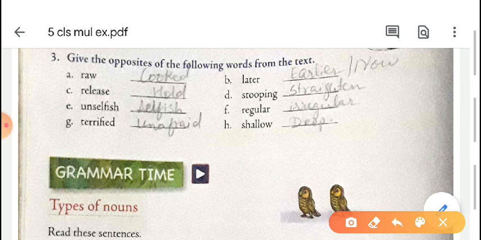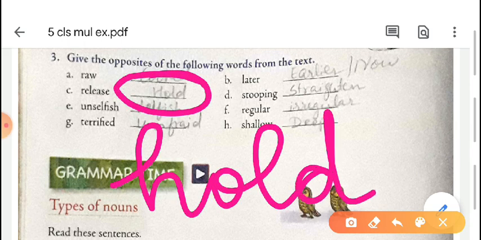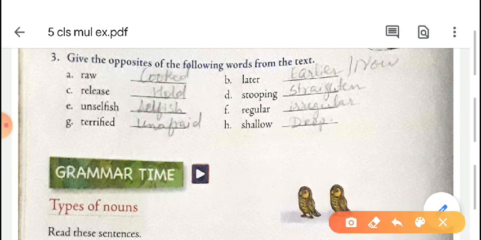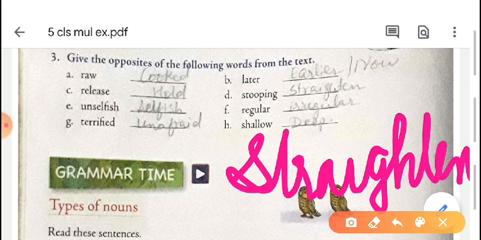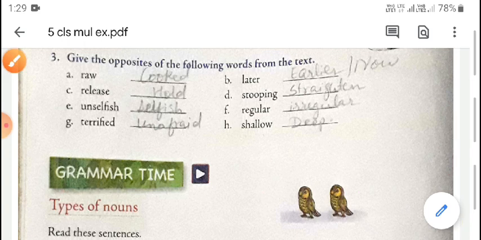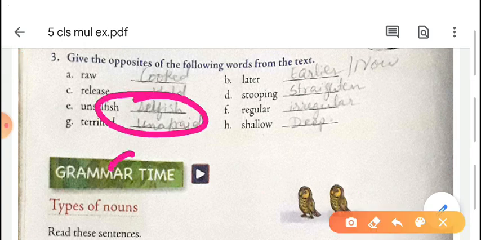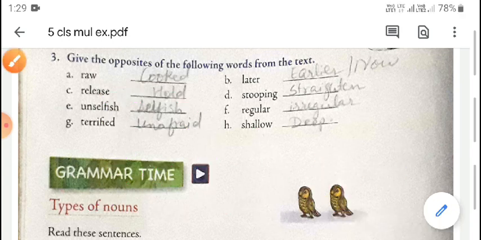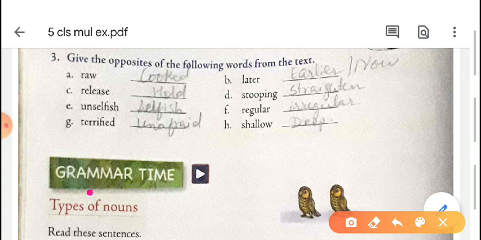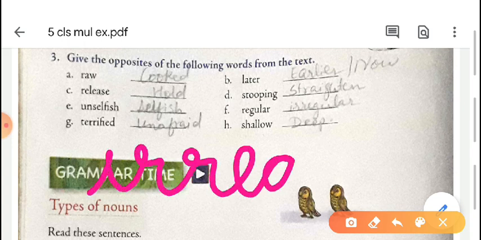Now, release, hold, H-O-L-D, hold. Now, stooping, straighten, S-T-R-A-I-G-H-T-E-N, straighten. Now, unselfish, selfish, S-E-L-F-I-S-H, selfish. Regular, irregular.